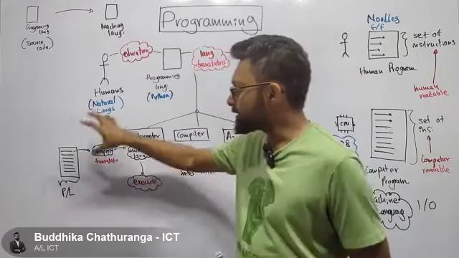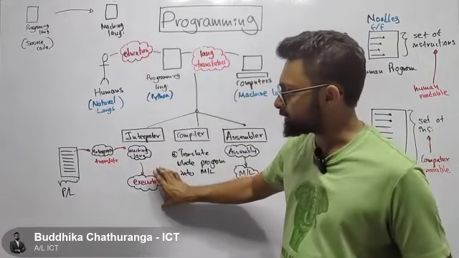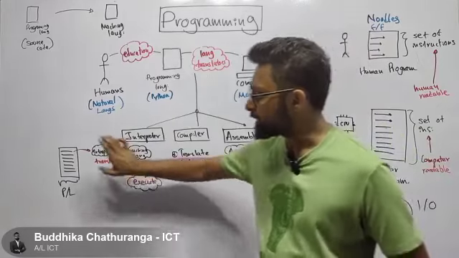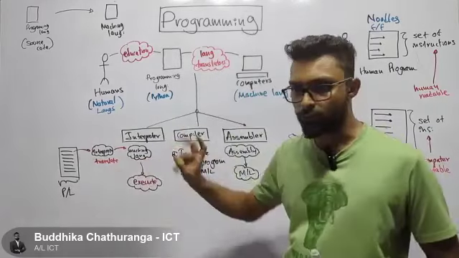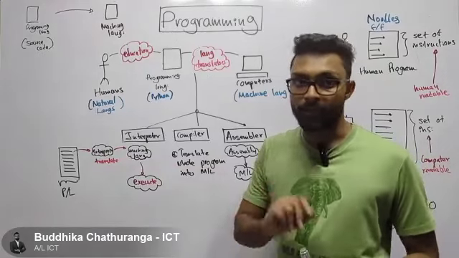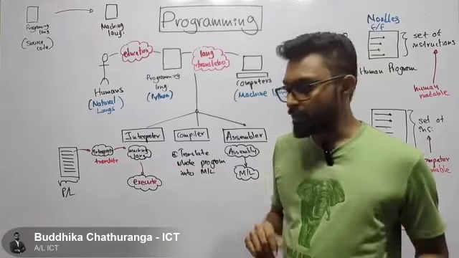Take the first line, translate into machine language, execute. Take the next line, translate into machine language, then execute. Take the third line, translate into machine language, then execute. That's the way the interpreter is going to work.